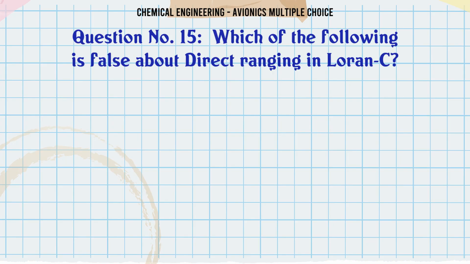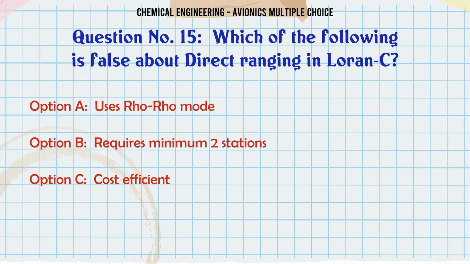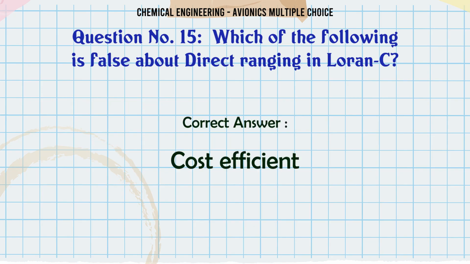Which of the following is false about direct ranging in Loran-C? A. Uses Rho-Rho mode, B. Requires minimum 2 stations, C. Cost efficient, D. High stable user frequency standard. The correct answer is cost efficient.